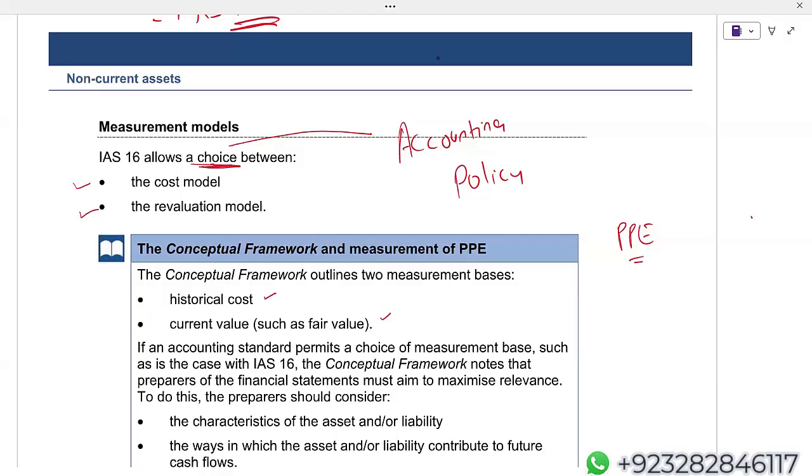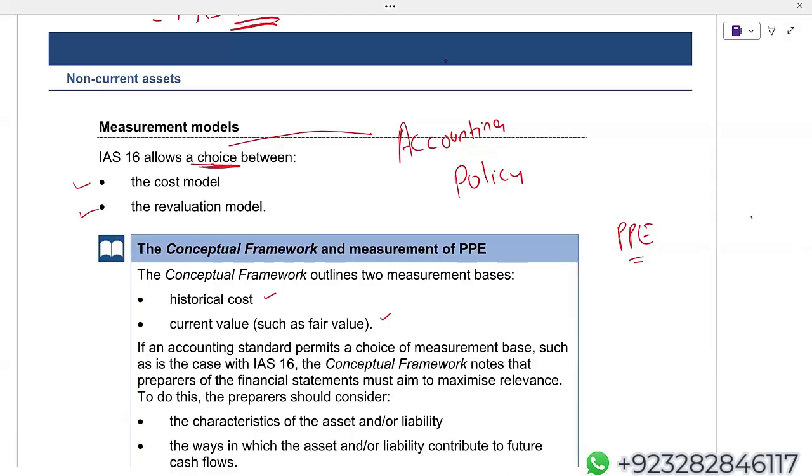But on the other end, the building of that company, that factory building. When it comes to the building, due to a number of factors in the market, the value of the building keeps changing. And obviously the building which your company bought 10 years ago, today the value of that building will not be the same. It will be different. Now it looks more relevant if the preparer of financial statements keeps that building at fair value, at revaluation model.